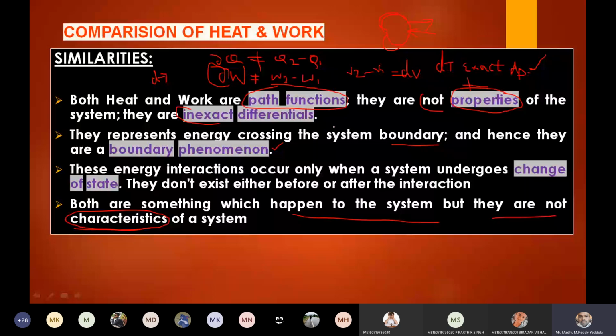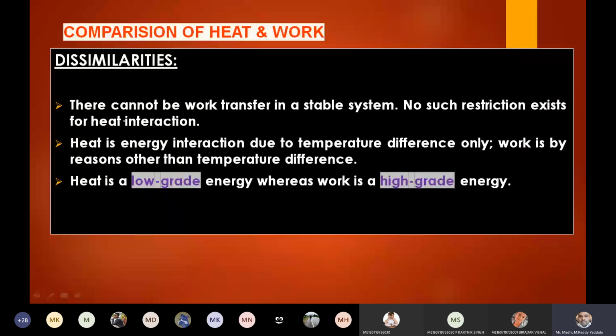Now there are certain dissimilarities, right? There cannot be work transfer in a stable system. If the fluid is in idle condition, work transfer cannot take place. In order for work transfer to take place, there should be certain disorderliness within the system, but no such interaction is required for heat interaction. In order to have heat interaction, what is required? Only a temperature difference is sufficient in order to transfer the heat. So whether the system is stable or unstable, it won't bother.